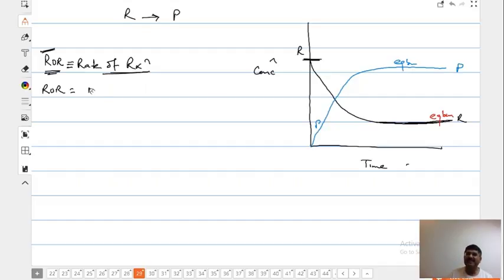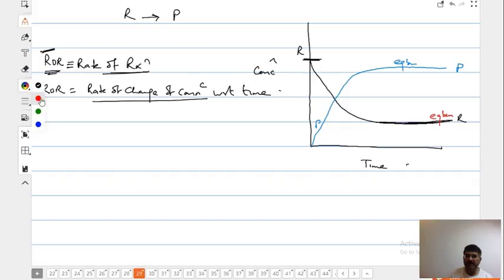Rate of reaction is, yes child, rate of change of concentration with respect to time. Now, how can you measure the rate of change of concentration? You measure the slope. If you measure the slope, what will this be, children? Delta C, the change in concentration, divided by delta T. So you can write it as delta C by delta T. Do you understand? Rate of change of concentration divided by the time taken for that change.